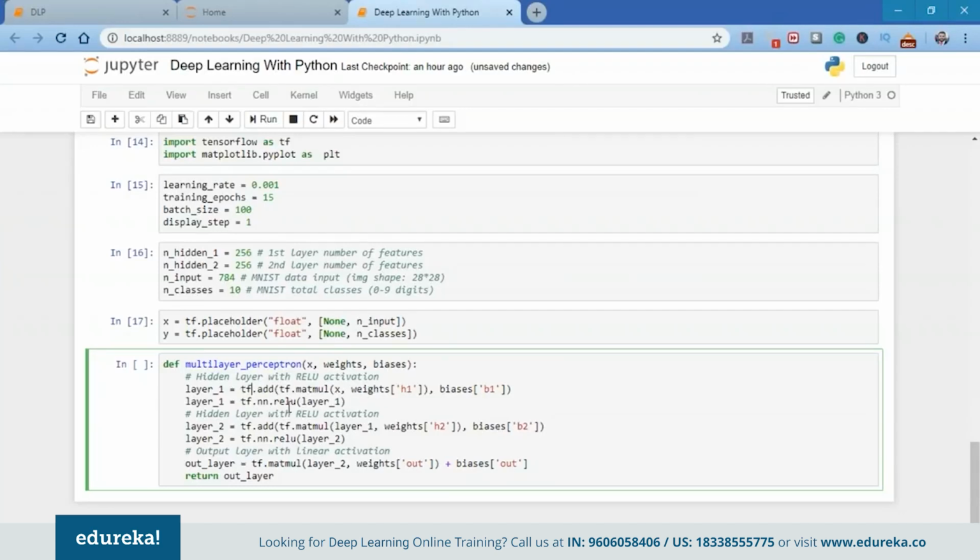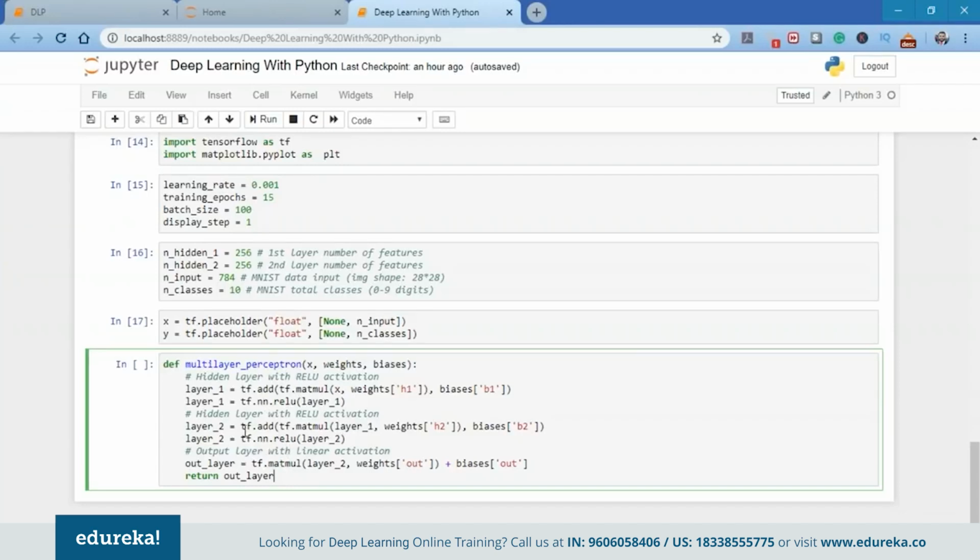Then we apply tf.nn.relu, the TensorFlow neural networks relu. You can use sigmoid or any other activation function if you want a different result. For this practical, I'm going to use the relu activation function. Similarly for layer 2, and for the output layer also, but in the output layer we are not using any activation function. There we do only the matrix multiplication.